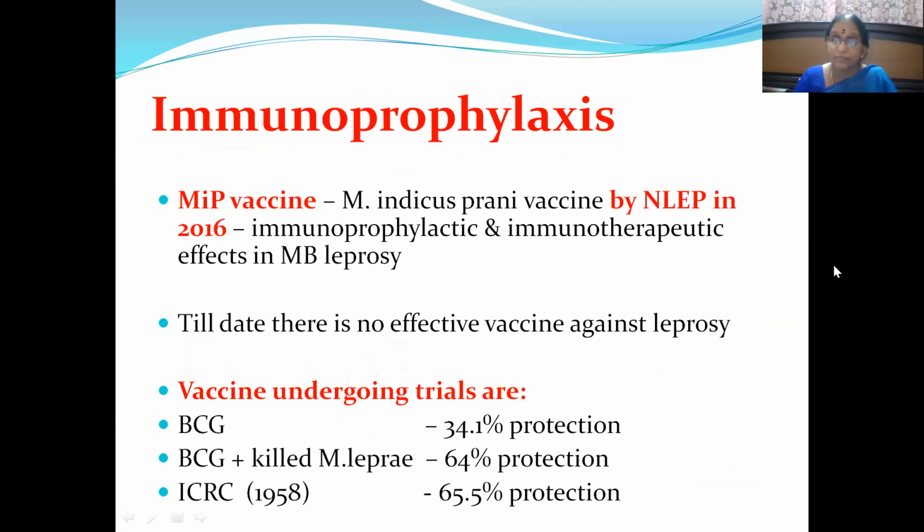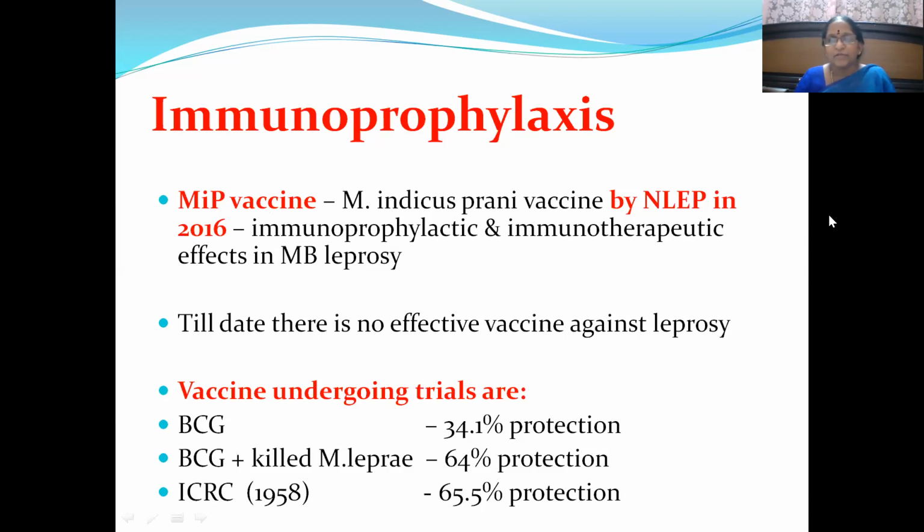We have discussed all the chemotherapy and the various drugs that are used, multi-drug therapy. And if even multi-drug therapy resistance happens, how you have to go for alternative drug regimens also. Now comes the prophylaxis of leprosy, especially immunoprophylaxis. In 2016, the MIP vaccine, that is Mycobacterium indicus pranii vaccine, was introduced by the National Leprosy Eradication Program. It could show immunoprophylactic as well as immunotherapeutic results. It was developed by in vitro studies in the foot pads of mice.